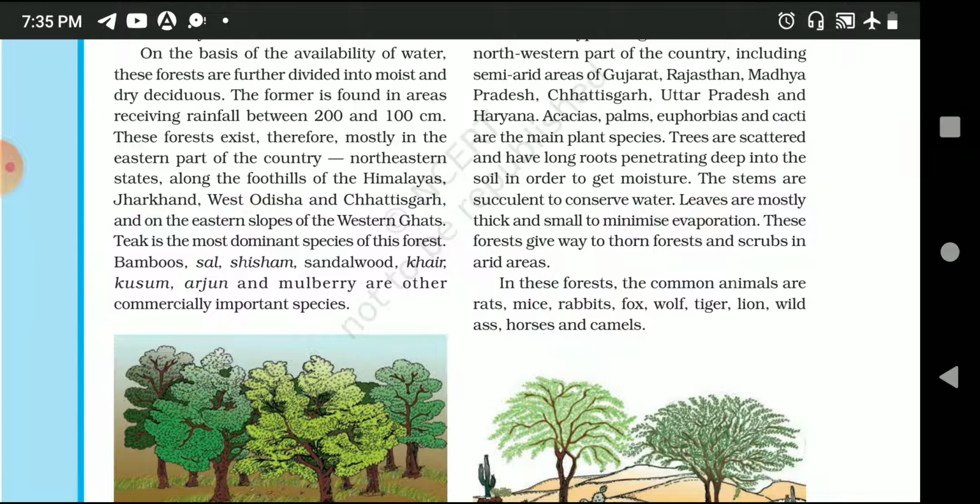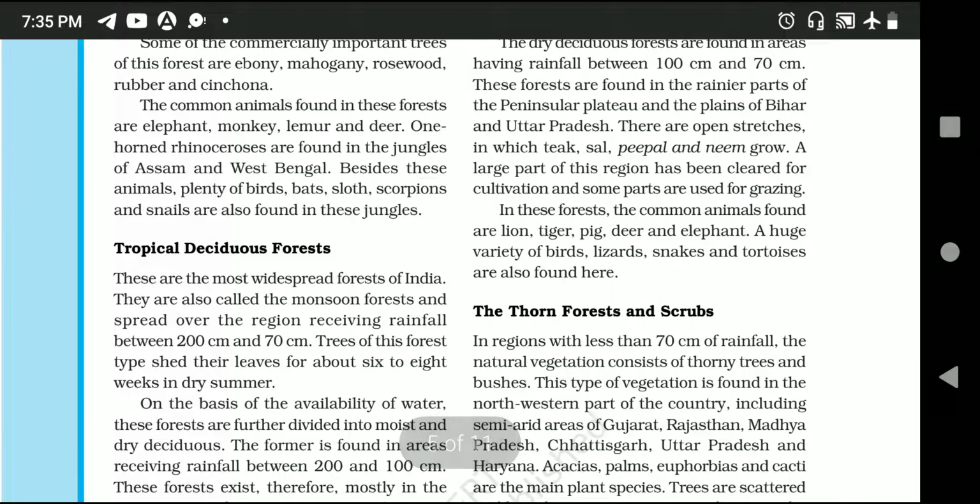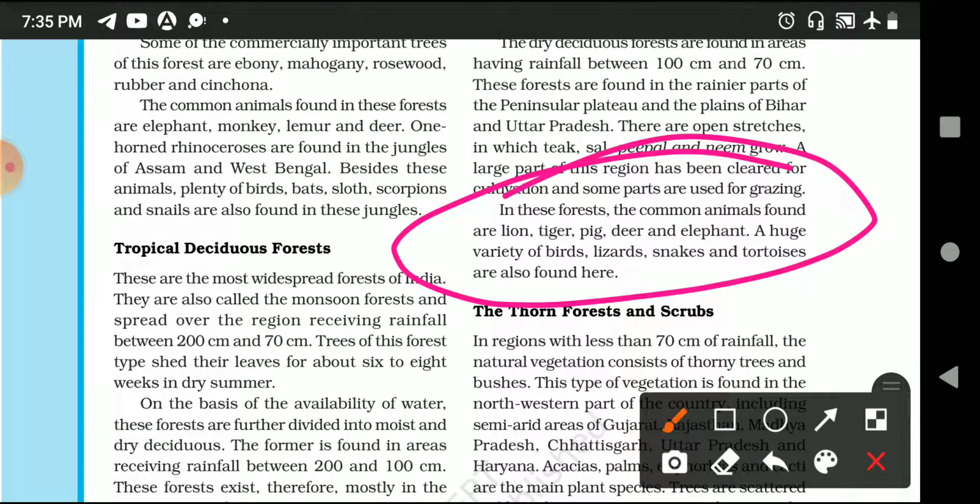The animals which survive here are lion, tiger, deer, pig, elephant, and varieties of birds, lizards, snakes, and tortoise. Areas having this type of forest, for example, are Jharkhand, Orissa, Chhattisgarh, northeastern states, Bihar, Uttar Pradesh.